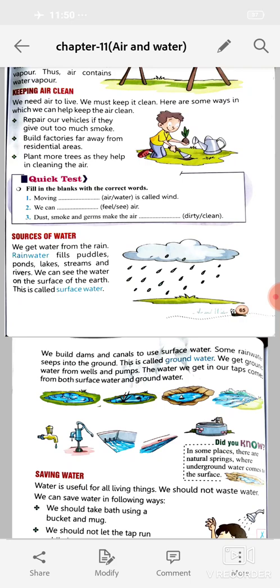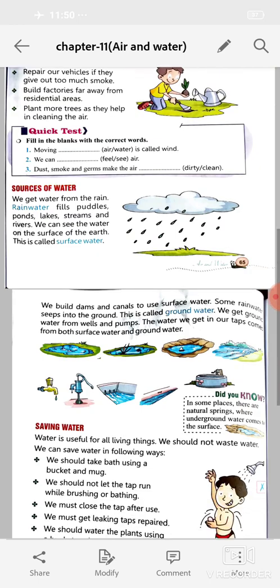Here are some ways in which we can help keep the air clean. Number 1. Repair our vehicles if they give out too much smoke. Build factories far away from residential areas. Plant more trees as they help in cleaning the air.